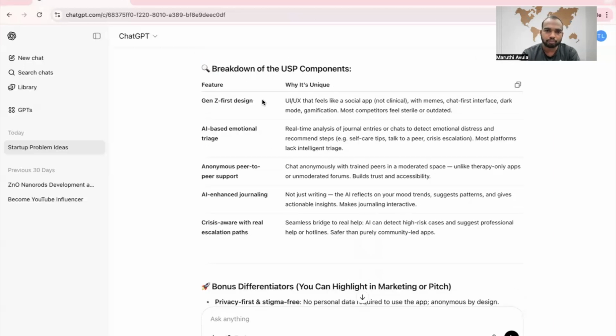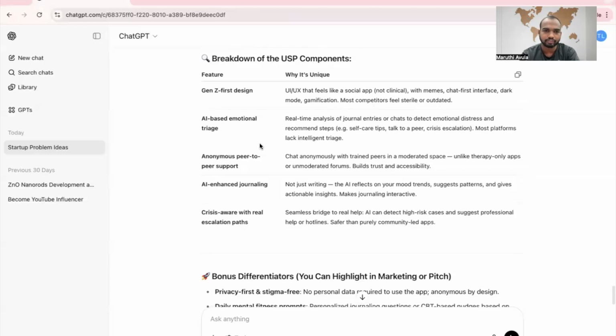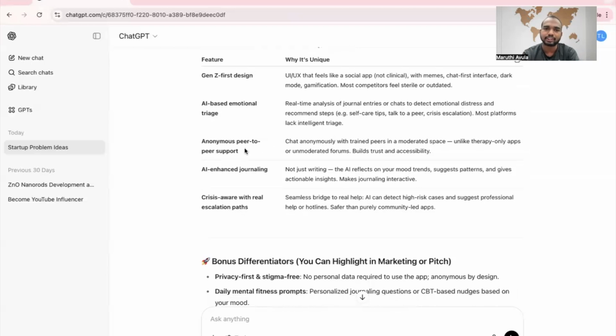Breakdown of the USP components. Gen Z first design: a UI or UX that feels like a social app, not clinical, with memes, a dark mode first interface, and gamification. Most competitors feel sterile or outdated. AI based emotional triage: real time analysis of journal entries or chats to detect emotional distress and recommend steps. Most platforms lack intelligent triage. Okay, let's get into how to build these things.